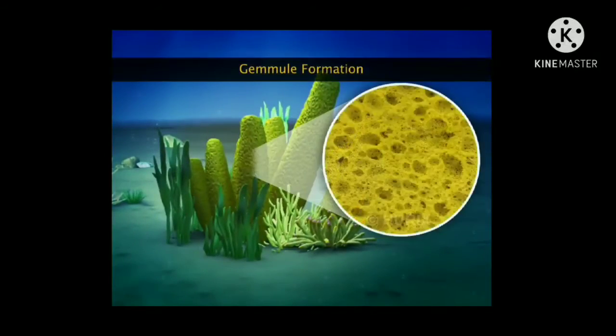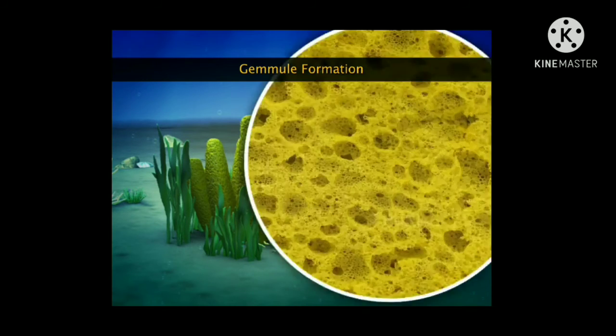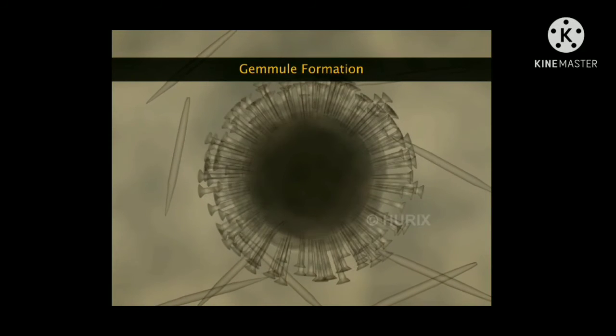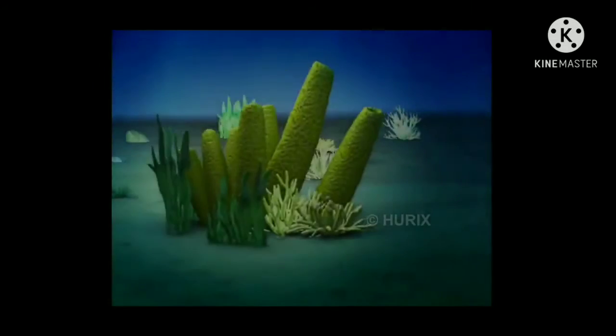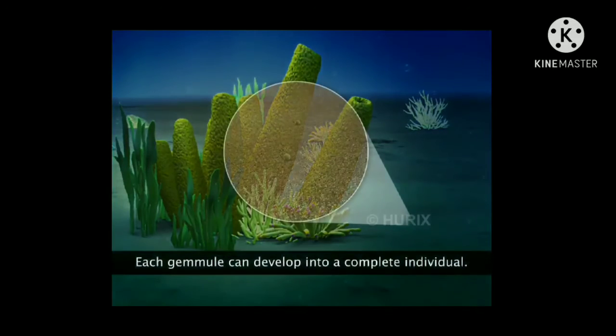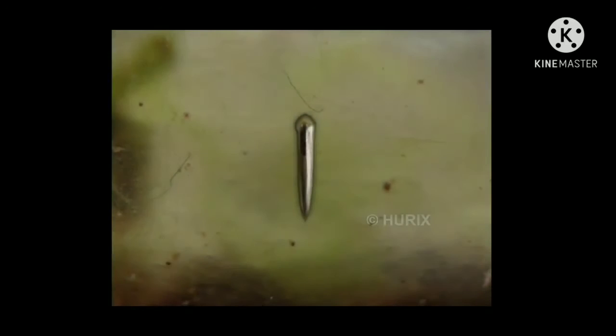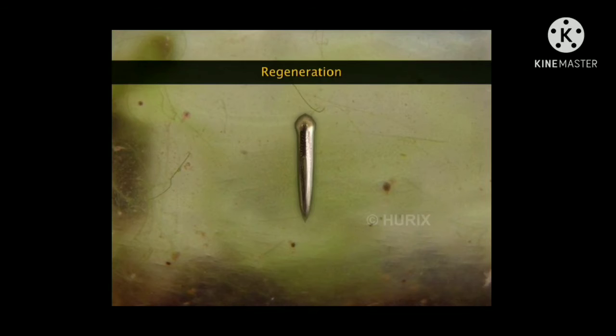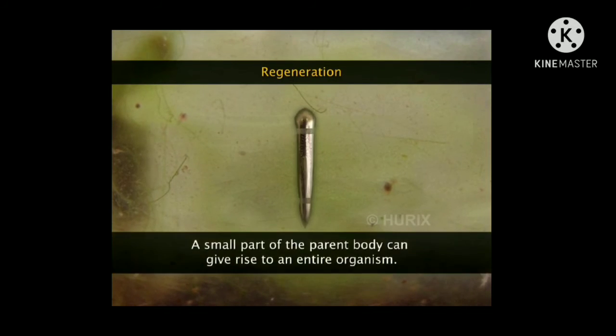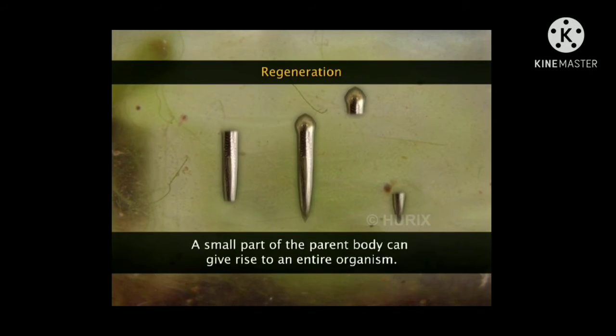Gemmule formation. Sponges exhibit gemmule formation. It is a type of asexual reproduction in which the parent releases a specialized mass of cells called a gemmule. Each gemmule can develop into a complete individual. It is also called internal budding. Regeneration. Planarians exhibit regeneration. Here, if a small part of the parent body is detached, it can give rise to a complete individual.